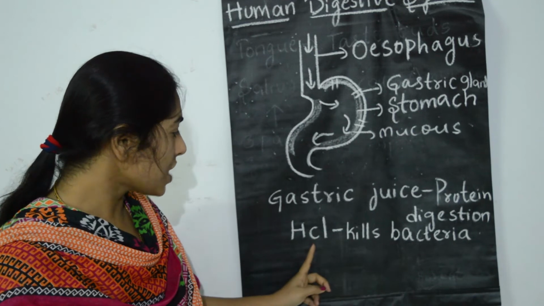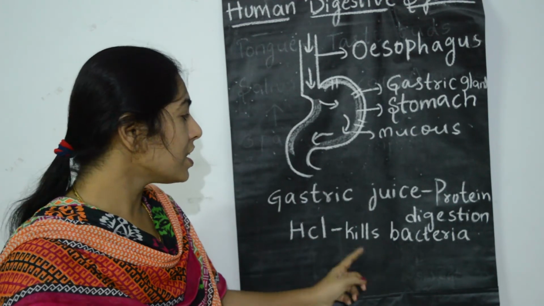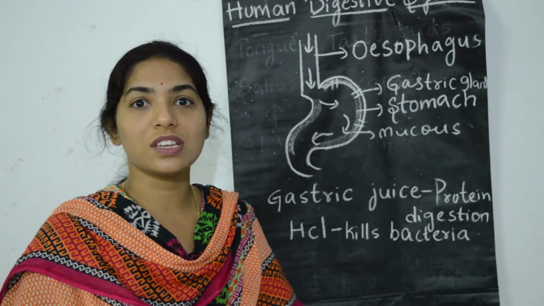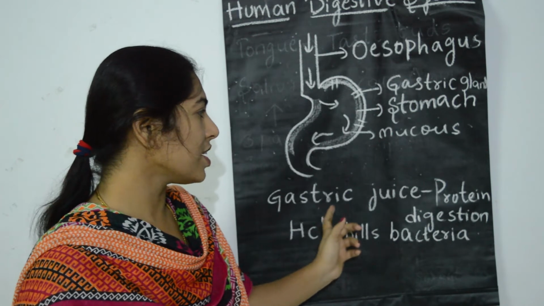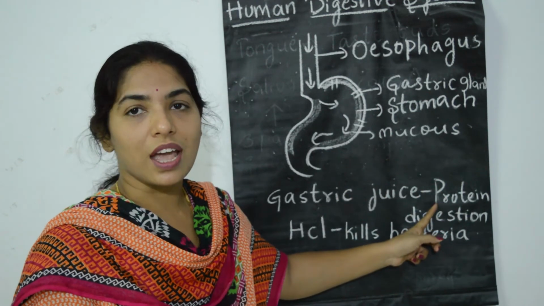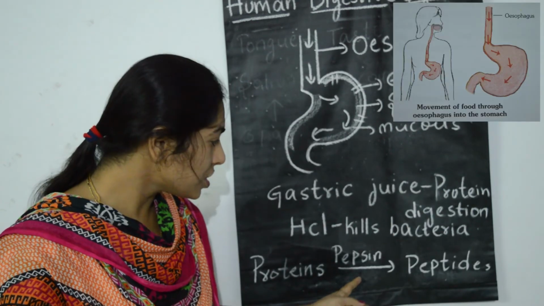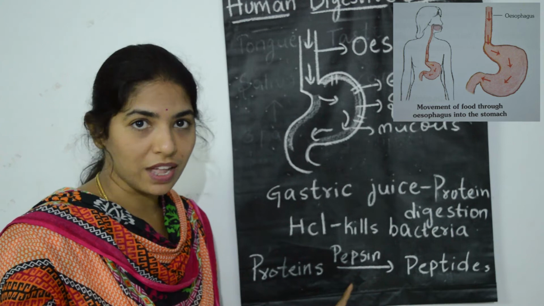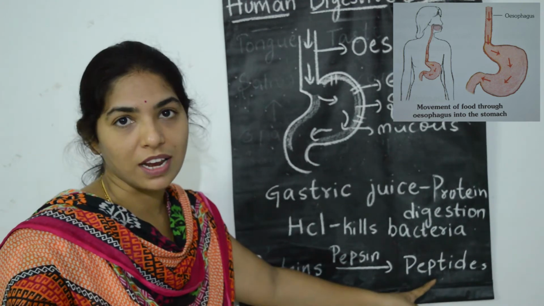Coming to the acid, HCl, hydrochloric acid, it kills the bacteria that come along with the food. Then the gastric juice contains an enzyme which helps in protein digestion. Here the action of the digestive enzyme pepsin takes place. Pepsin helps in digestion of proteins into smaller peptides.